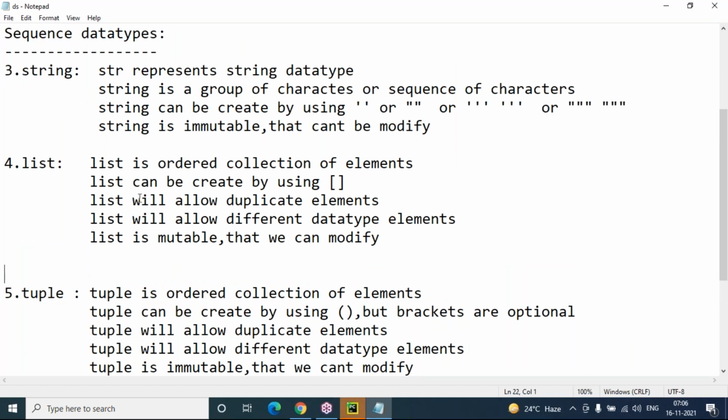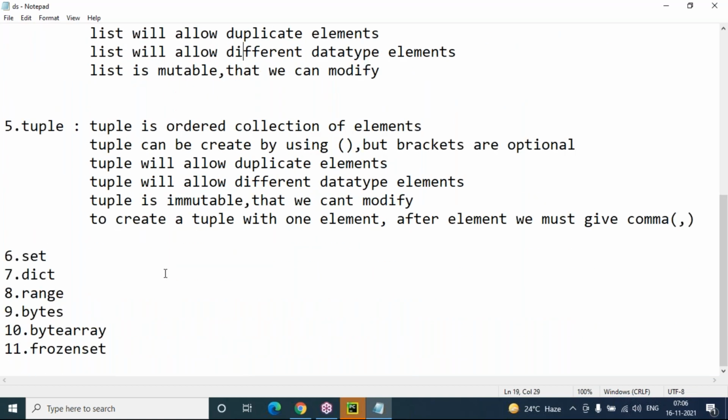Only basic things I discussed. But in coming sessions we will discuss in detail about string and its operations, its functionalities, list functionalities, and tuple functionalities. Now today we'll discuss what is a set and how to create a set.